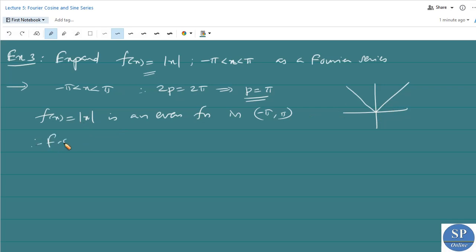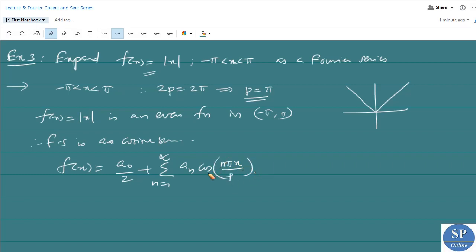Therefore, the Fourier series is a cosine series, given by f of x equal to a naught by 2 plus summation n from 1 to infinity a n cos n pi x by p, because bn is equal to 0 as f of x is an even function. With p equal to pi, we have cos nx.